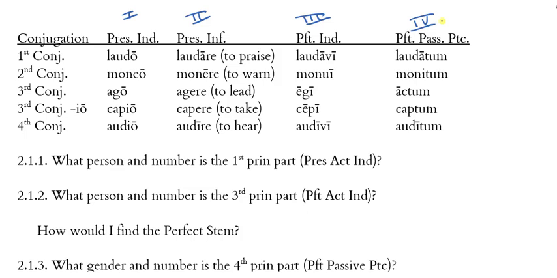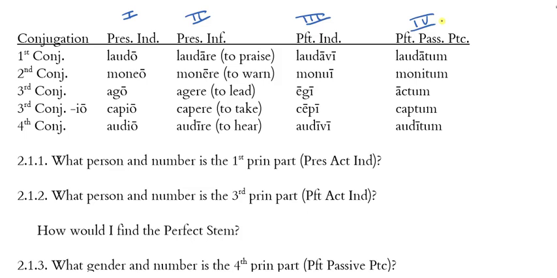Remember, for third conjugation, we have regular third conjugation verbs and third conjugation eo verbs. Okay? And then our second principal part is the present infinitive. Laudare, monere, agere, capere, audire. And here we recall, we chop off the re ending to get the present imperative.